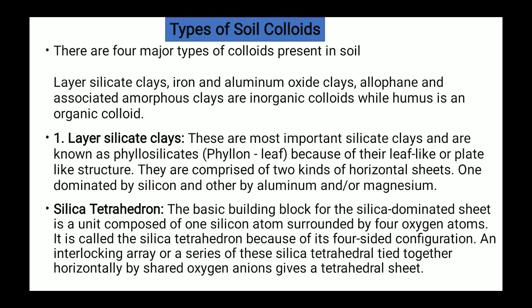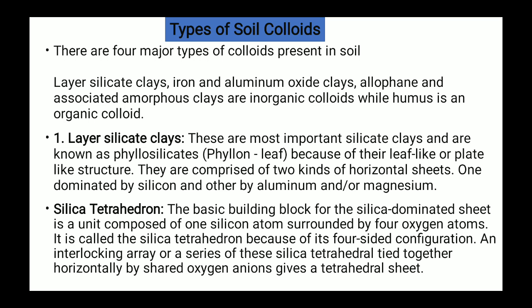The types of soil colloids: mostly, soil colloids are divided into four major types. These four major types are the layer silicate clays, iron and aluminum oxide clays, and allophane and associated amorphous clays, which are inorganic colloids, while humus is an organic colloid. The first is layer silicate clay.